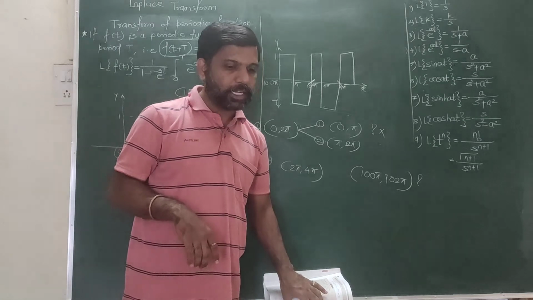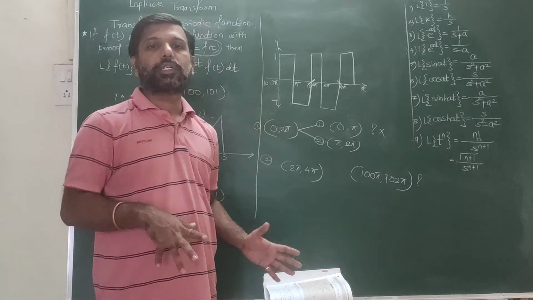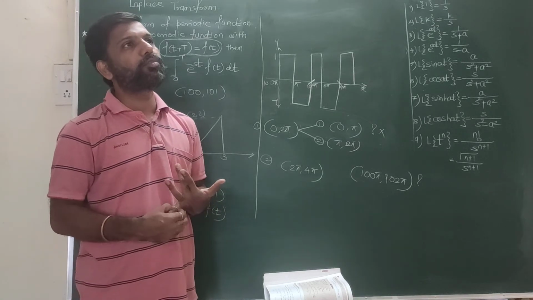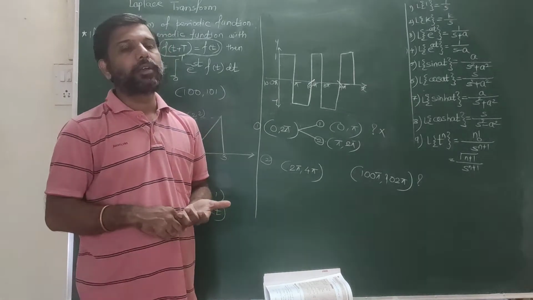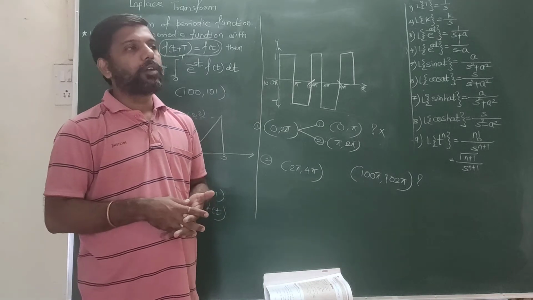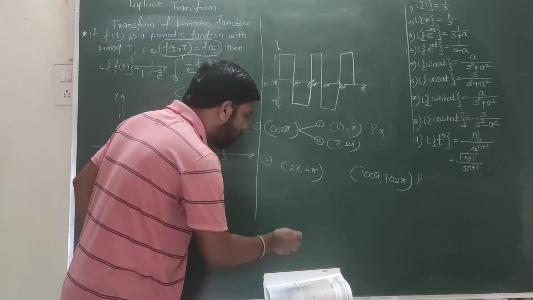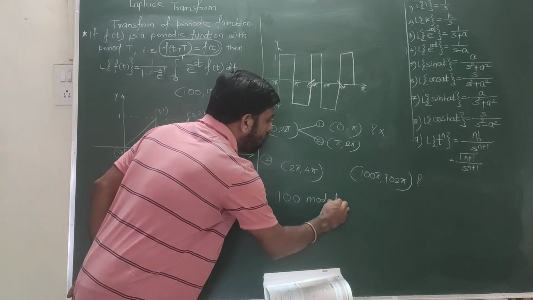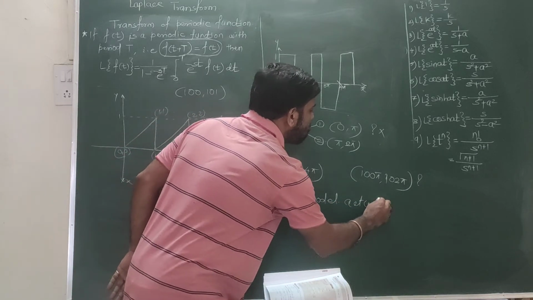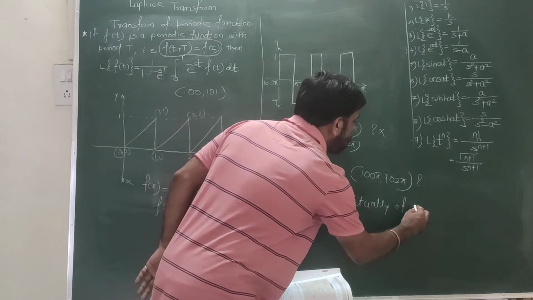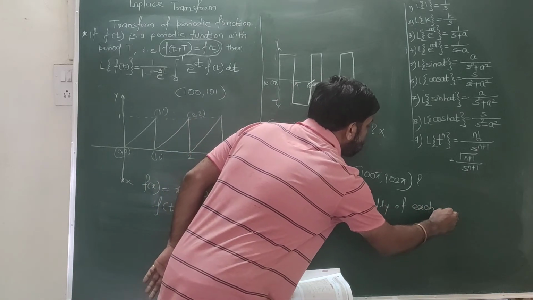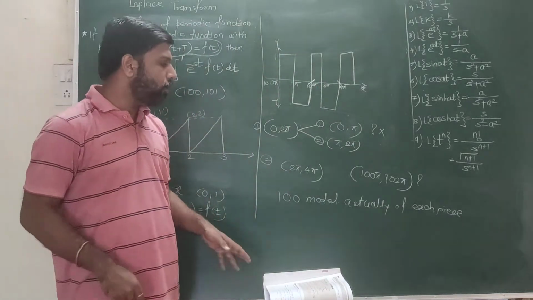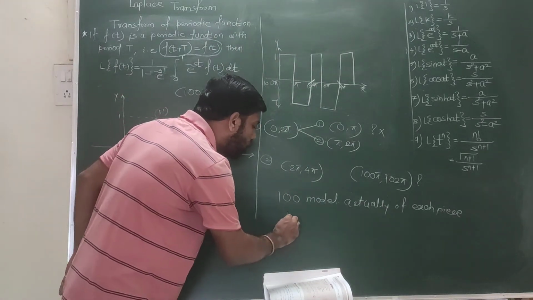Like that, we have some examples in industry. Suppose we have a car making company, and if we want to buy 100 cars of one model, it is not necessary to actually see each piece. हर पीस को एक्चुअली आपको देखने की जरूरत नहीं है. What will you do? You will see only one model.